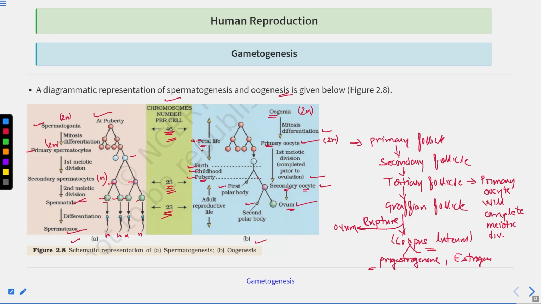Then you have to remember the phases of life. In case of the females, in the fetal phase, what is happening? Then after the birth, what is happening? Then when the female individual reaches puberty, what is happening? Then what is happening during the adult reproductive life cycle? There is a release of the ovum. Clear?